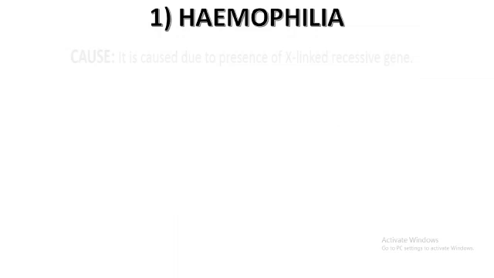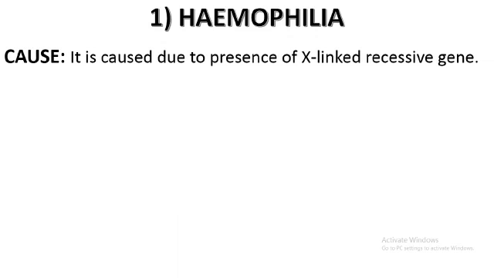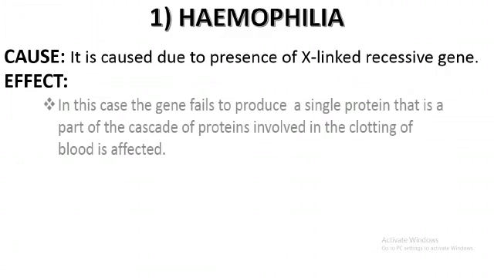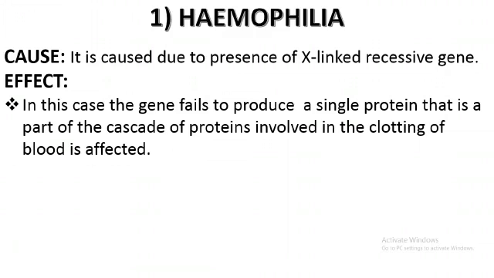So now let us see the cause for hemophilia. As I told you, it is mainly caused due to the presence of an X-linked recessive gene. That is, the gene responsible for hemophilia is present on the recessive X chromosome. What is the impact of this? Because of this recessive gene, an individual fails to synthesize the protein that is required for clotting of blood.